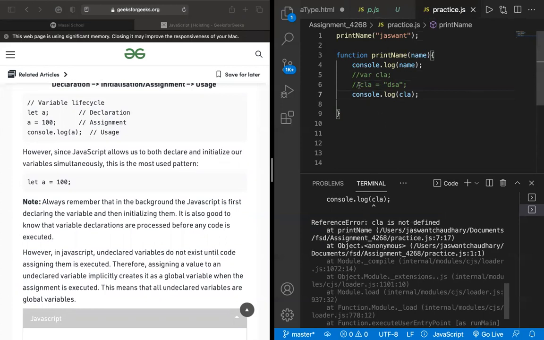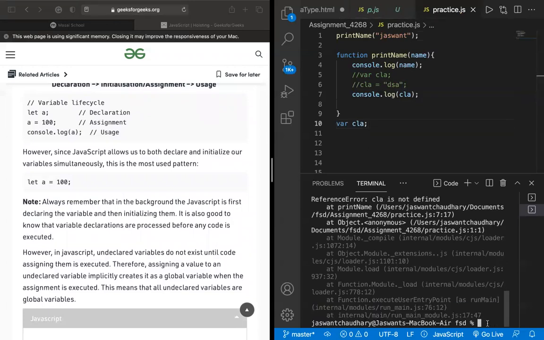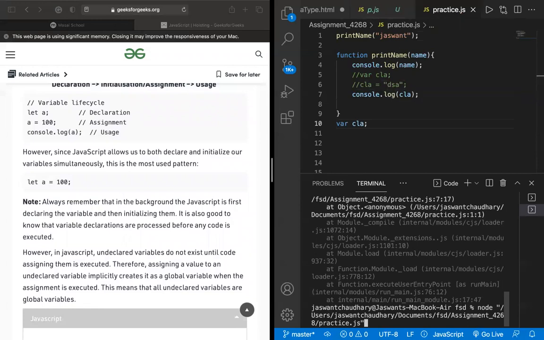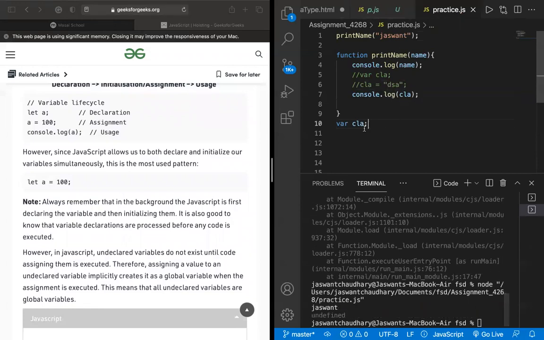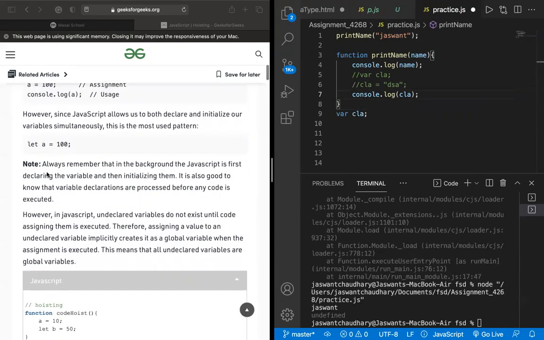But if you are defining it somewhere, even later here, where CLA is defined out of the scope of the function but below, then it is a global variable, so it is accessible inside that. So now you are able to see that its value is undefined, but the variable itself is defined, the variable itself is declared. So this is the deeper understanding of that thing.